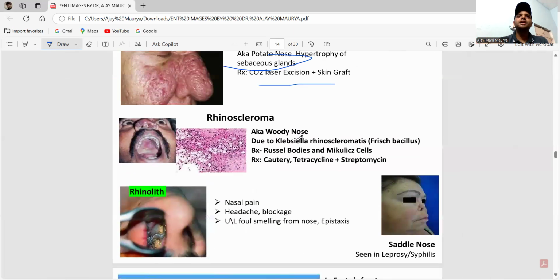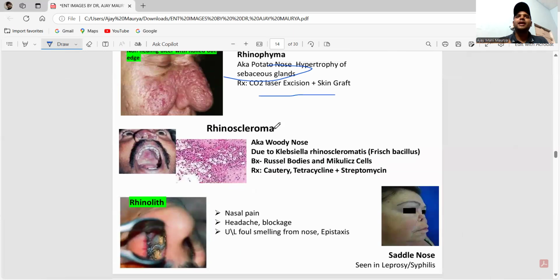Okay, now. Next one is rhinoscleroma. Rhinoscleroma is also called woody nose. It is caused by Klebsiella rhinoscleromatis, called Frisch bacillus. The biopsy will show Russell bodies and Mikulicz cells. Okay, now. The treatment is cautery with the antibiotic combination of tetracycline and streptomycin.